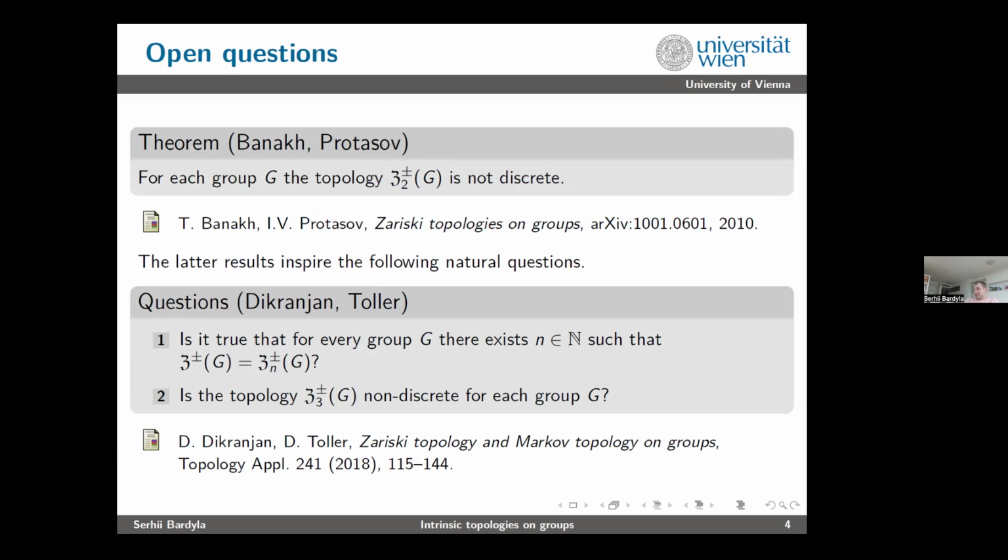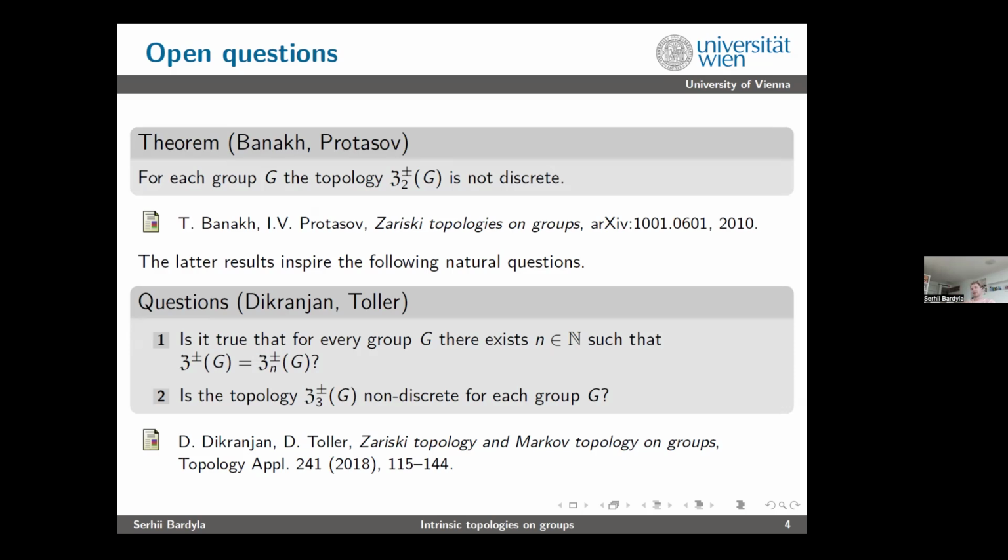And so that result inspires the following natural questions, which were posed by Dikranjan and Toller. The two of them. First of them, whether it always holds that for every group G, there exists n such that the full Zariski topology is equal to its small partial part. So you don't need all the polynomials, you do need many polynomials, but only up to some degree n.